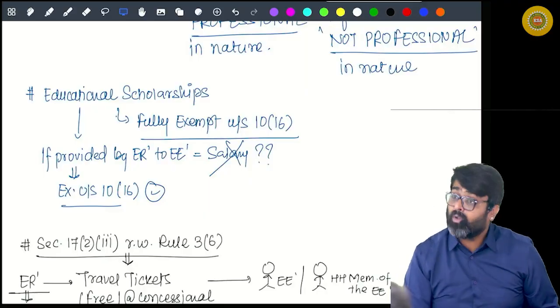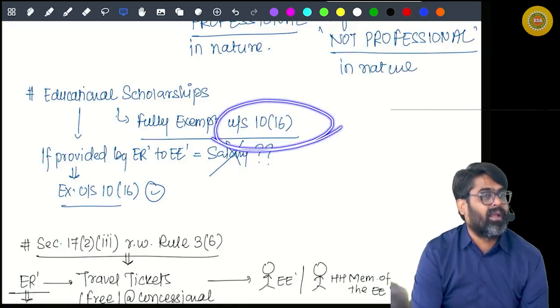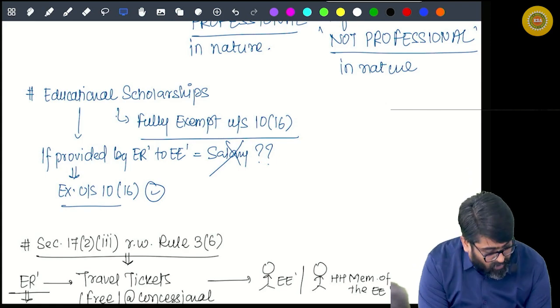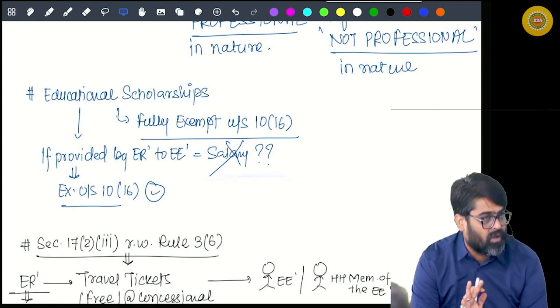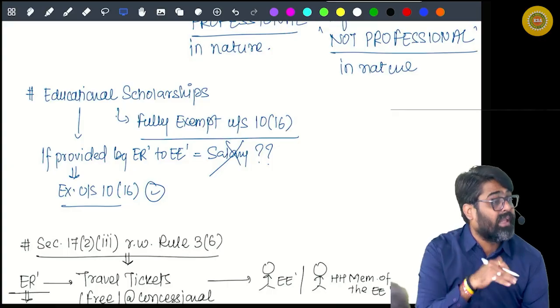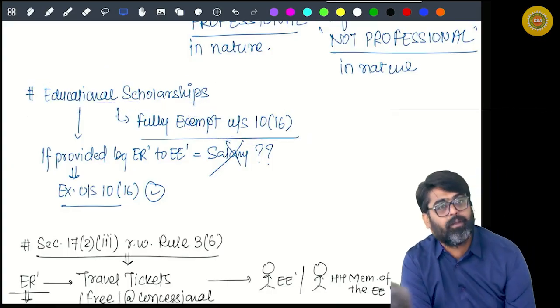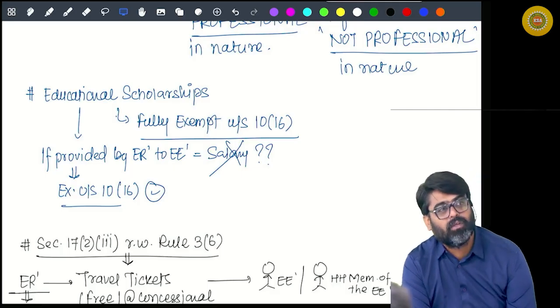Yes. So the amount provided by the employer falls in the exemption category, no? So that will be exempt. Even if it is provided by the employer to the employee, it will not be treated as perquisite, will not be treated as salary, because that educational scholarship itself is an exempt income under section 10 subsection 16. Will you remember this? Yes or no?